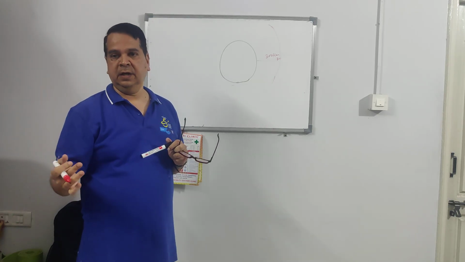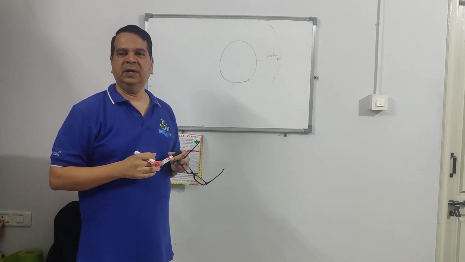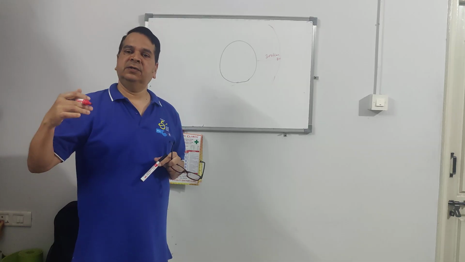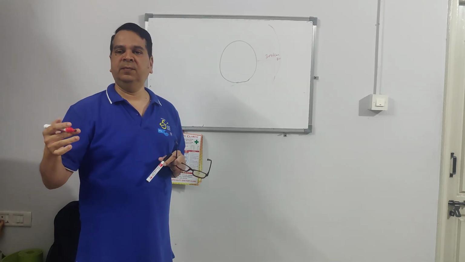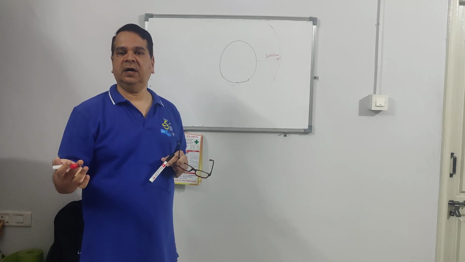Our aeroplanes are flying at an altitude of nearly a maximum of 25 kilometers. So up to 300 kilometers there is atmosphere above our earth's surface.